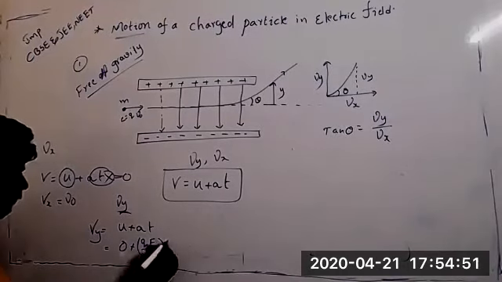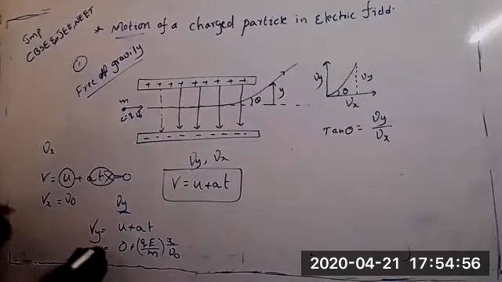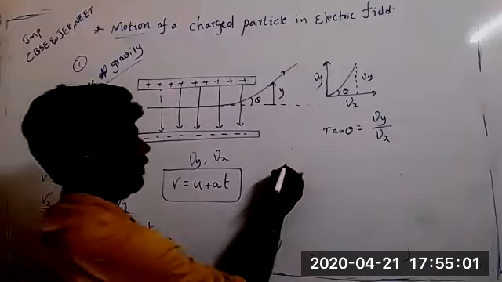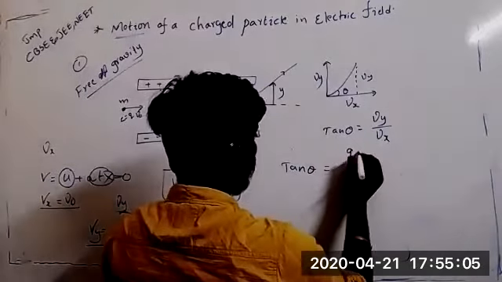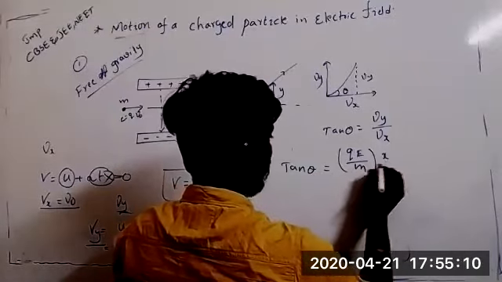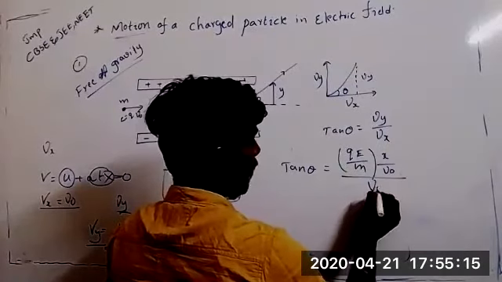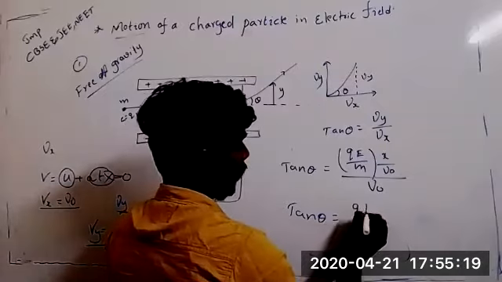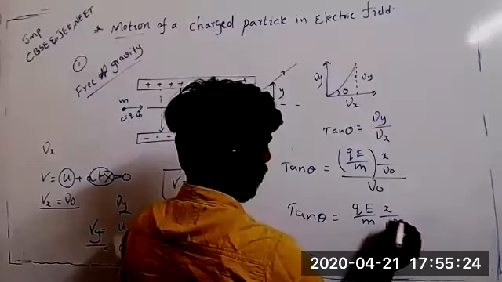t is x by V naught. X by V naught. Okay. So Vx we know, Vy we know. Can we calculate tan theta? Tan theta equal to Vy by Vx. Vy equal to QE by M into X by V naught, and Vx is nothing but V naught. So finally tan theta is equal to QE by M into X by V naught square.